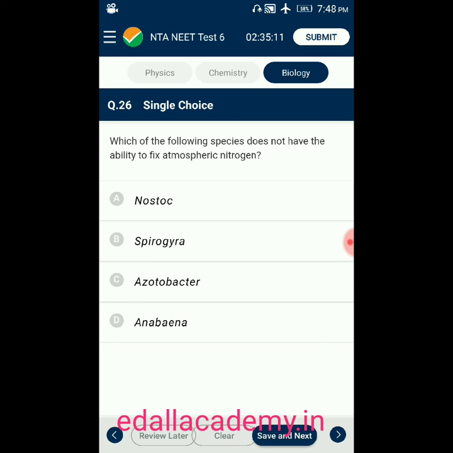Question number 26. Which of the following species does not have the ability to fix atmospheric nitrogen? Option A, Nostoc. Option B, Spirogyra. Option C, Azotobacter. Option D, Anabaena. The answer is Spirogyra. Spirogyra is a species that does not have the ability to fix atmospheric nitrogen. So the correct option is B.